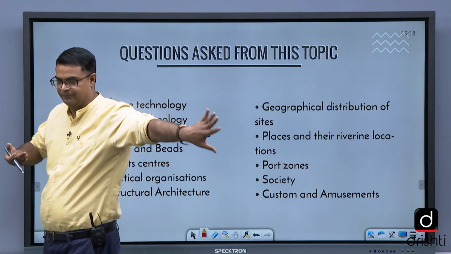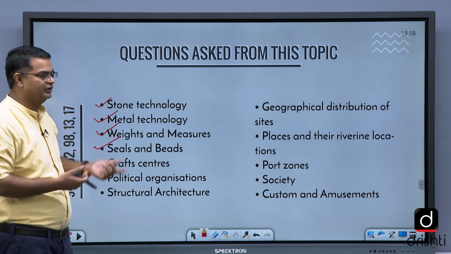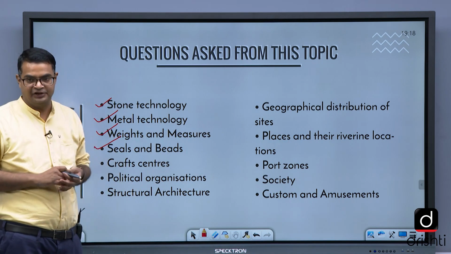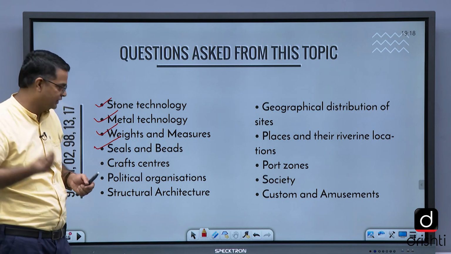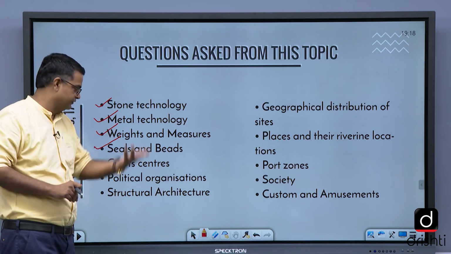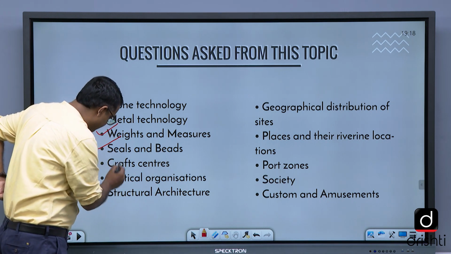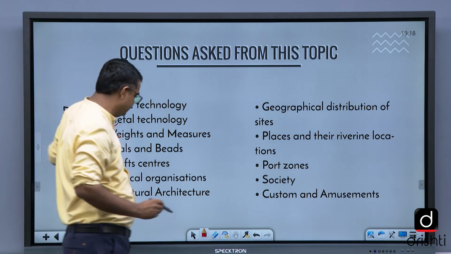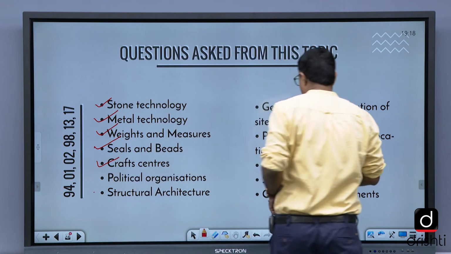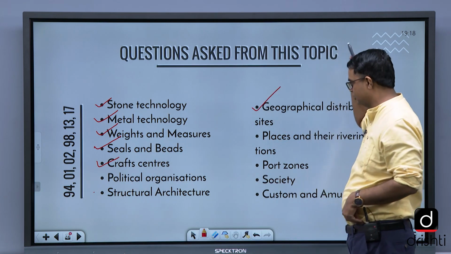That will cover that main question also. Though they generally don't ask questions from ancient India, in context to culture they keep on asking, and they can ask in future. Craft centers are important. Structural architecture, ये छोटे छोटे हैं. Geographical distribution of the sites is important.